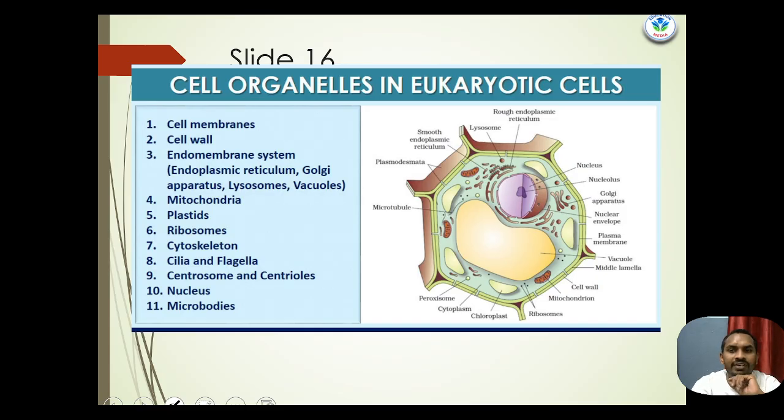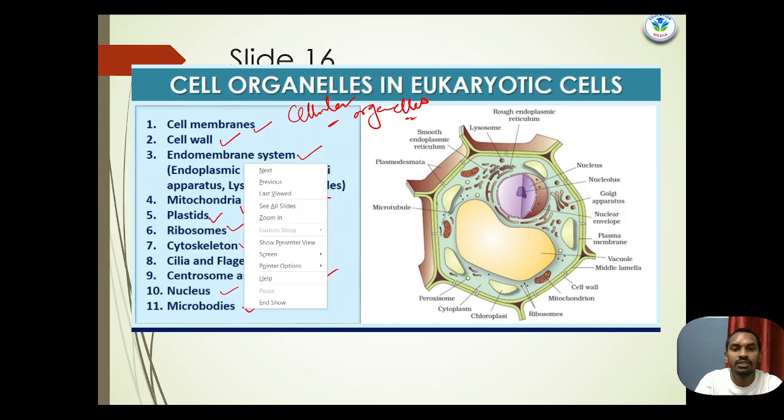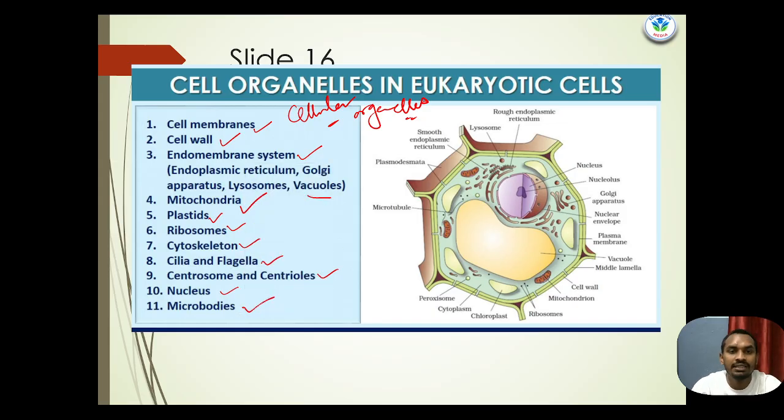So what are the different cellular organelles present inside the eukaryotic cells? The first ones are the cell membrane, cell wall, endomembrane system like endoplasmic reticulum, Golgi apparatus, lysosomes, vacuoles, then mitochondria, plastids, ribosomes, cytoskeleton, cilia and flagella, centrosome and centrioles, nucleus and microbodies. These are the cellular organelles present inside the eukaryotic cells.